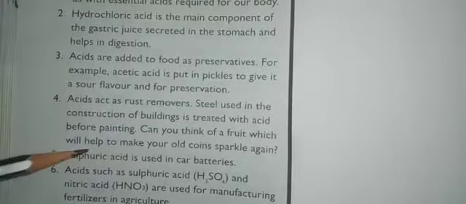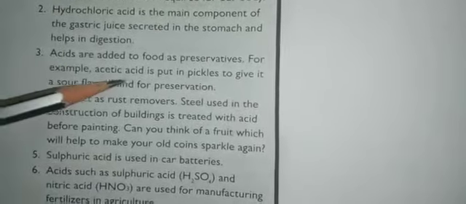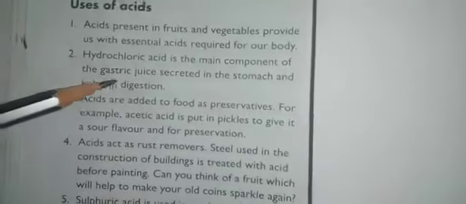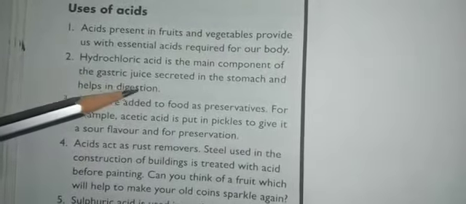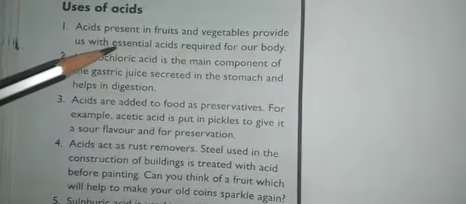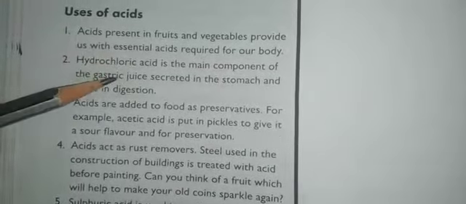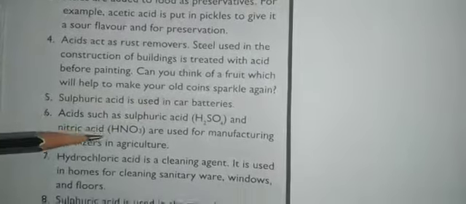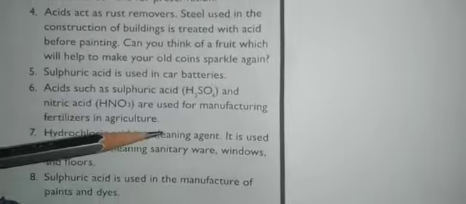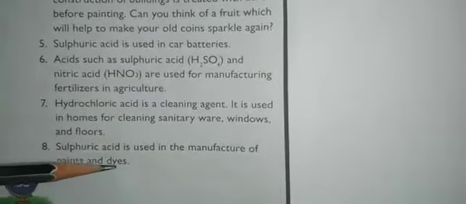So all these cleaning and painting, and even acetic acid for storing pickles and all, and this digestion, right? Gastric juice helps in the digestion, and some of the essential acids are necessary for our body. And sulfuric acid is used in car batteries and in fertilizers, and as a cleansing agent, and it is used in paints and dyes. These are the uses of acids, properties of acids. I hope all of you have understood. Thank you.